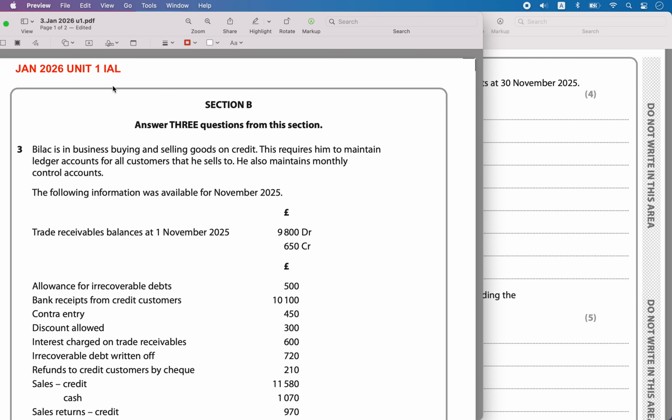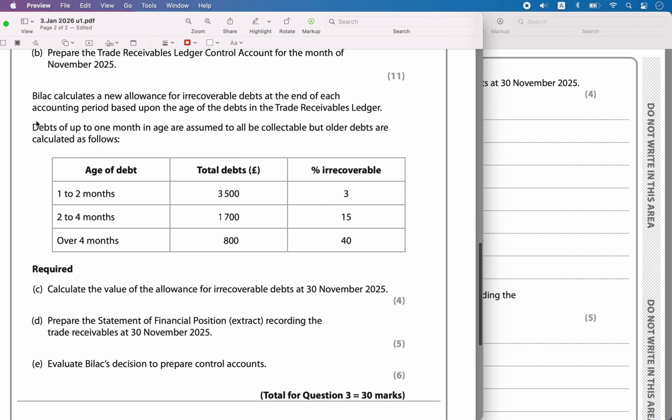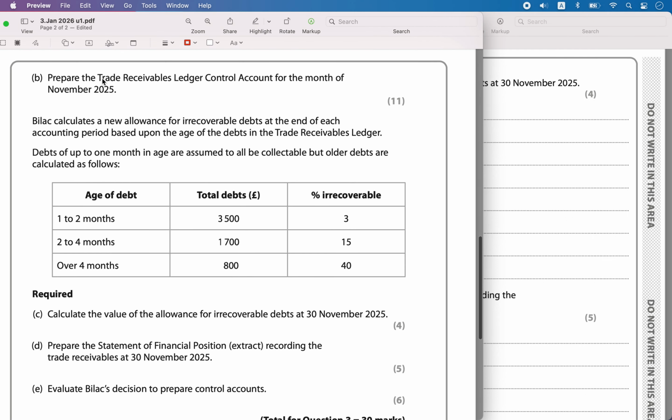Hello, today we are solving the Jan 2026 Unit 1 IAL Edexcel paper. Question number 3 part C is the question we are trying to solve. In the earlier part we had solved the trade receivables ledger control account for the month. Now we are going to solve for BILAC.